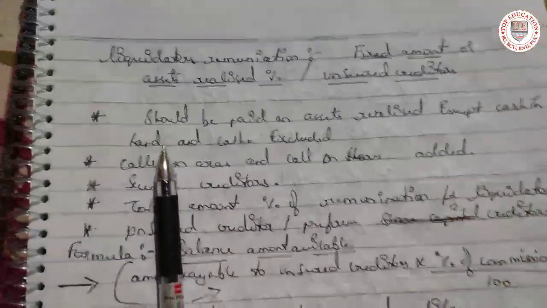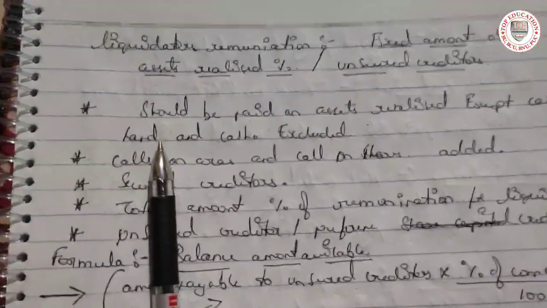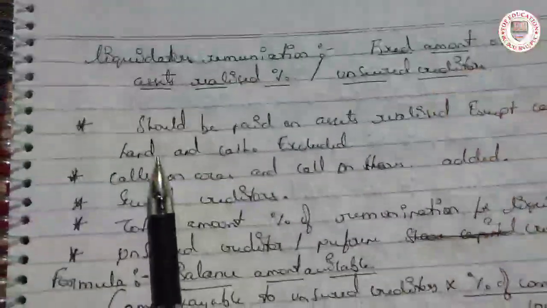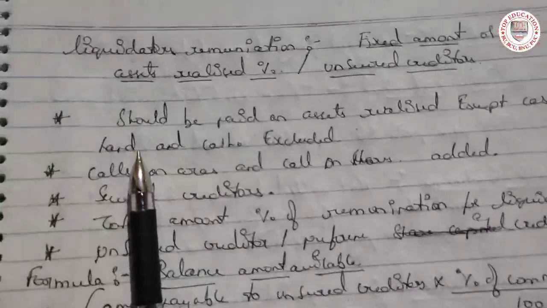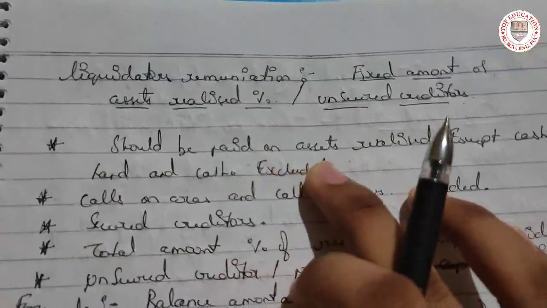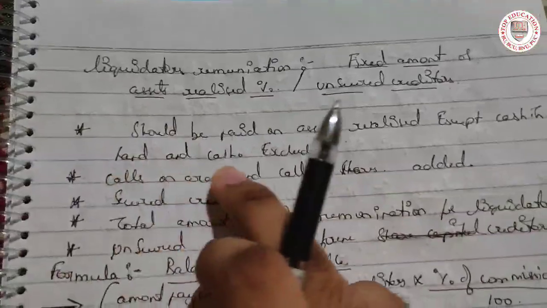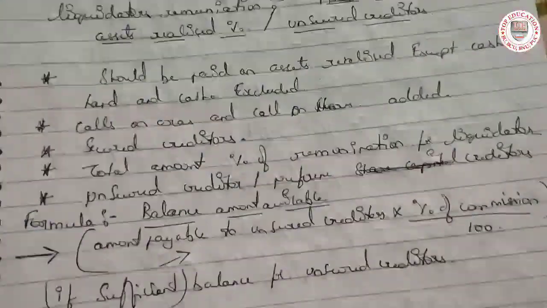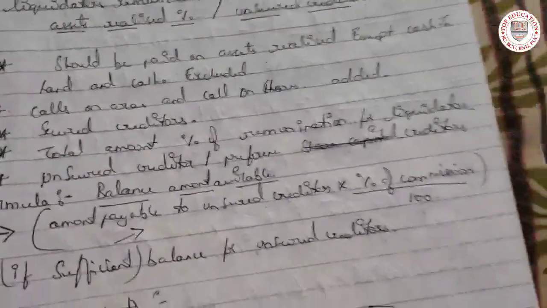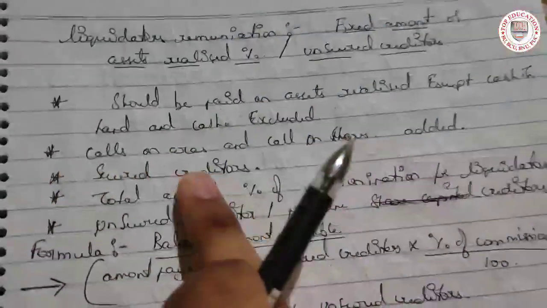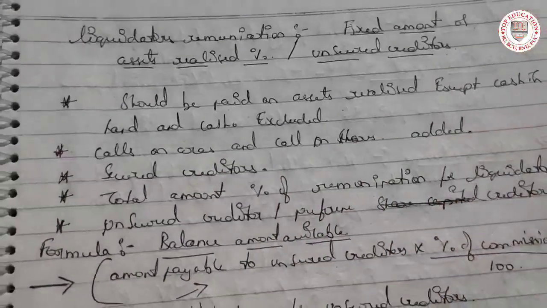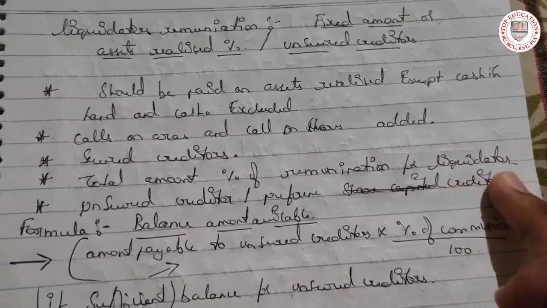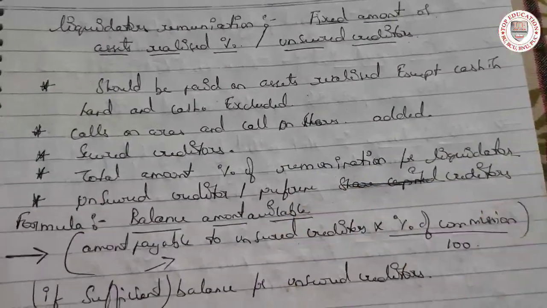Unsecured creditors are those creditors from whom we have not got the amount back. The commission should be paid on assets realized, except cash in hand and cash at bank. Cash in hand, bank account and cash account are not calculated in the assets; you have to eliminate them. Calls in arrears and calls on shares are added. Secured creditors, the total amount and the percent of remuneration for the liquidator, then unsecured creditors, preference share creditors and all.